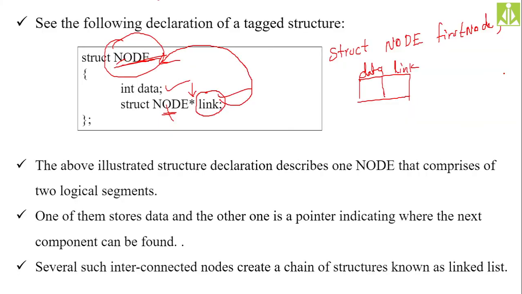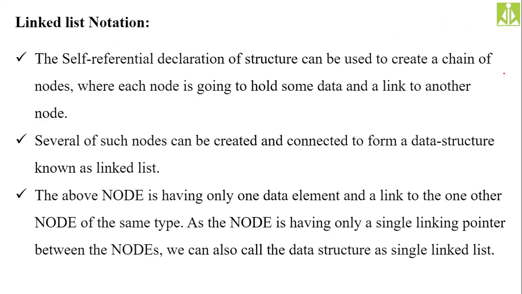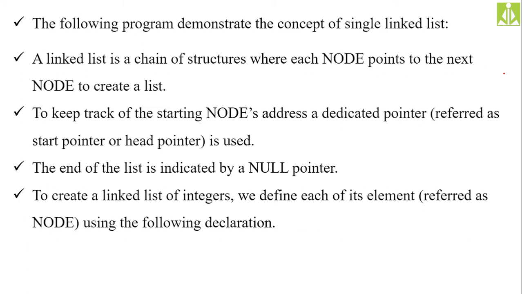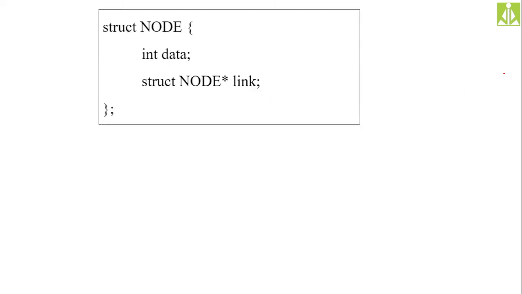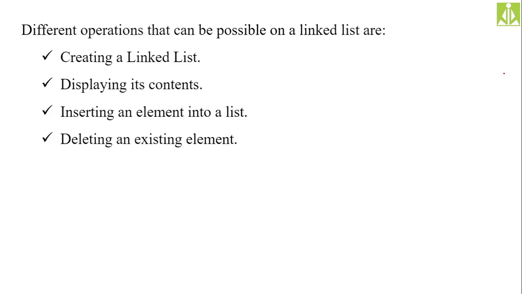This type of clarity will give you some idea in understanding those slides. So here are the linked list notations. I have already explained many things about the linked list, and we said the last node's link pointer must be made null, so as to indicate the end of the linked list. This is my structure node. What operations can we perform on the linked list?